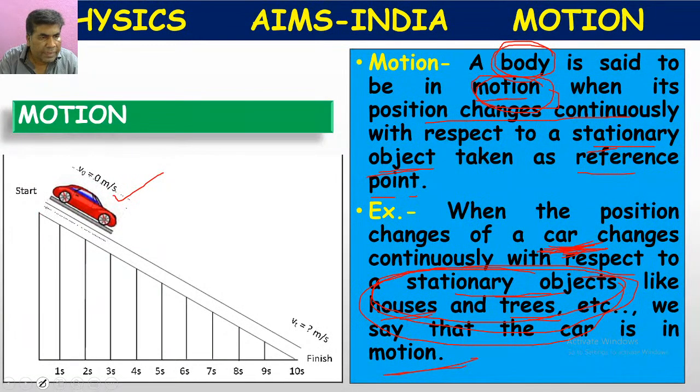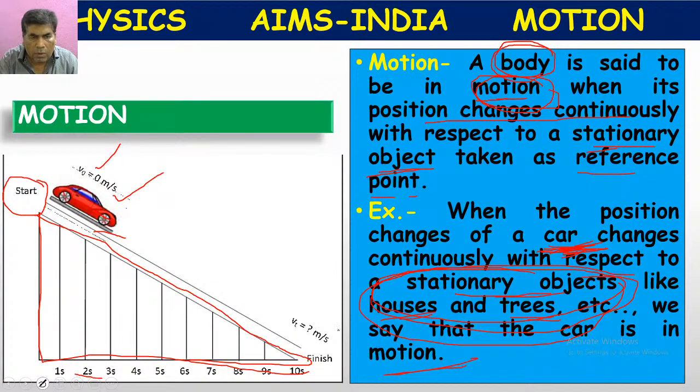meter per second. It is on a ramp, on an inclined plane. In the starting position, its velocity is 0. It is not moving. But after 1 second, it is moving; at 2 seconds, it is moving; at 3 seconds, it is moving. Finally, after 10 seconds, it will come to the ground and it will gain some velocity.